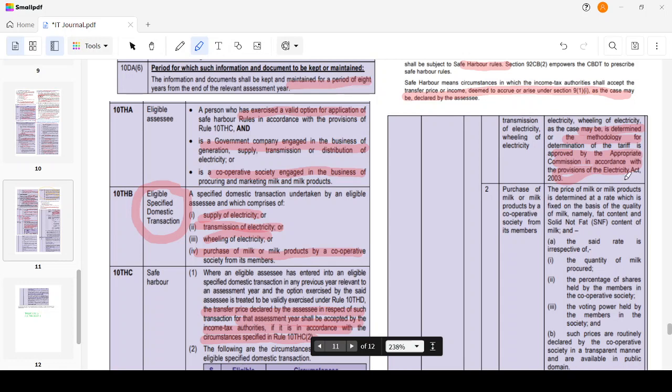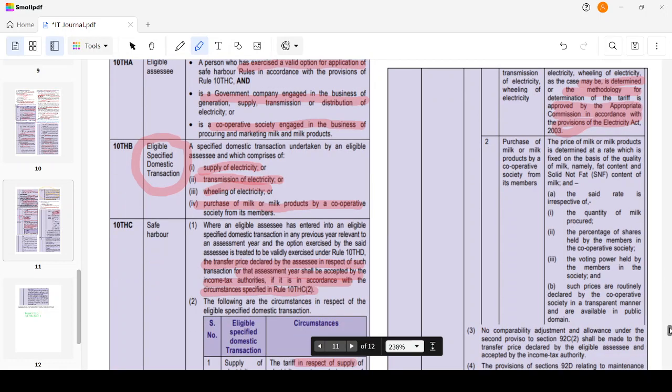Then, purchase of milk or milk products. The price of milk or milk products is determined at the rate which is fixed on the basis of quality of the milk, namely fat content and solid-not-fat content of milk, and the rate is irrespective of the quantity of milk procured, percentage of shares held by the members, and voting power. So it is based only on the quality of the milk. There is no quantity discount, and no discount given based on the percentage of shareholding or the voting powers. Then such prices are routinely declared by the cooperative society in a transparent manner and are available in the public domain.